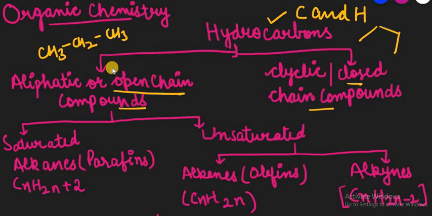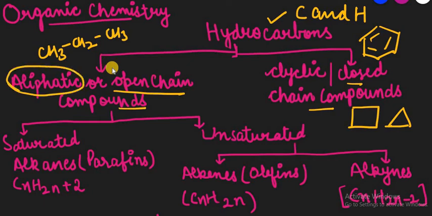The closed ring compounds come under this category. All the closed compounds can come under this category. Then the aliphatic or open chain compounds. The name aliphatic is given to the open chain compounds. They are also of two kinds: saturated and unsaturated.